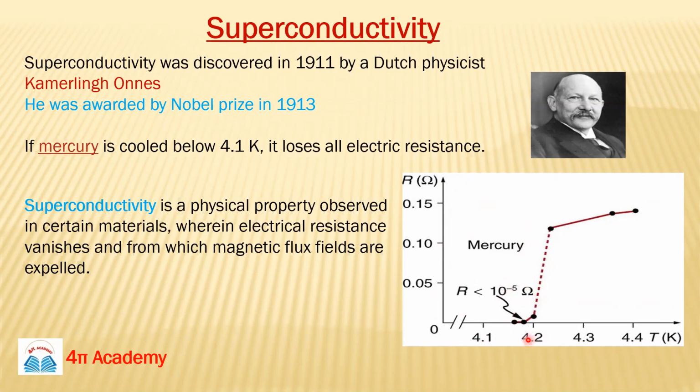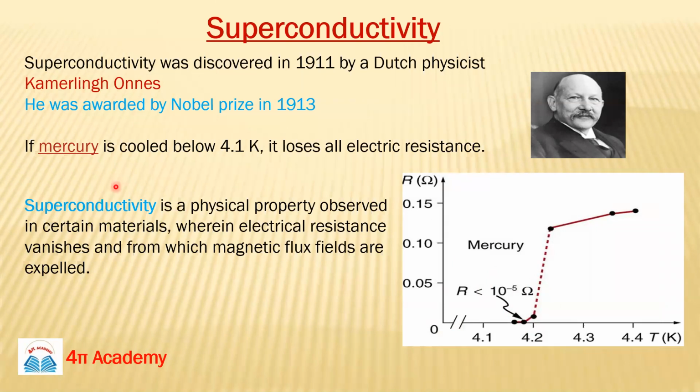So if resistance is zero, what does resistance basically do? Resistance offers disturbance and an obstacle in the path of current. Since there is no resistance, there is no disturbance, meaning it behaves like a very, very good conductor. He named such kinds of conductors superconductors because the resistance is totally zero. When the resistance of a material is zero, such materials are known as superconductors.